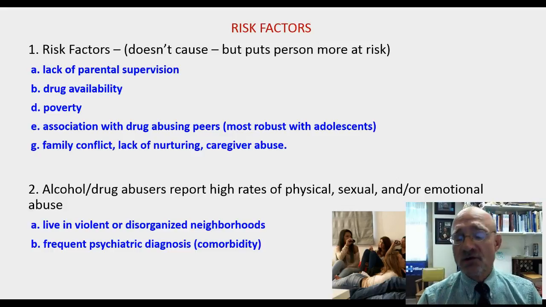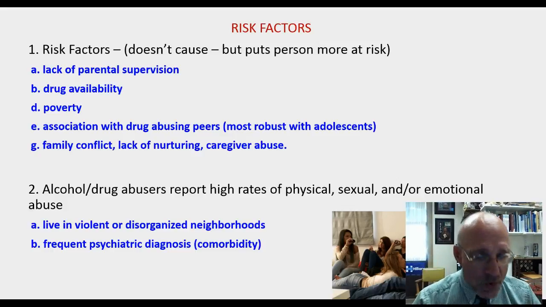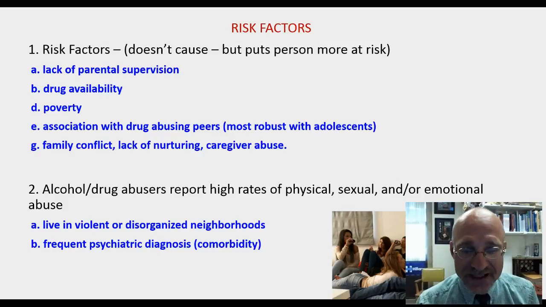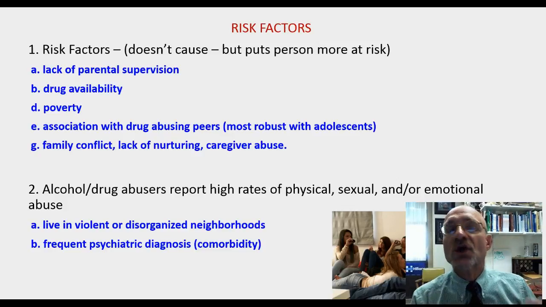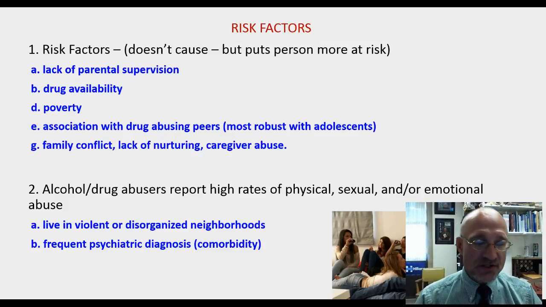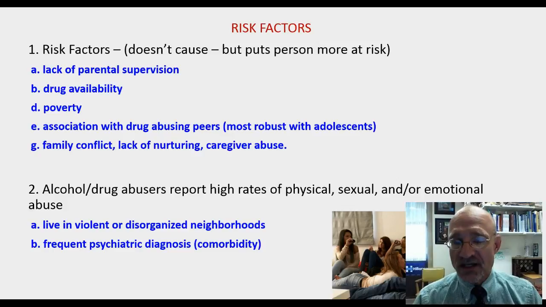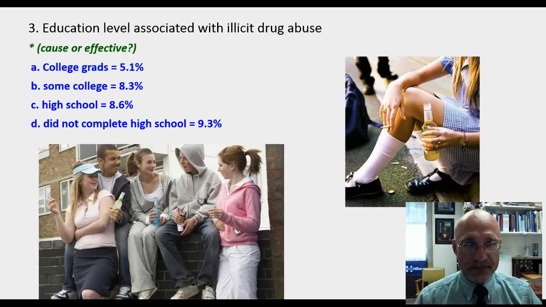Substance abusers have also reported high rates of physical, sexual, and or emotional abuse. They live in violent or disorganized neighborhoods, and this puts a person at risk. It doesn't cause a person to abuse a substance. There is also frequent psychiatric diagnosis. This is called comorbidity. That means there's a substance abuse issue, but there may also be a mental health issue, an anxiety disorder or a depressive disorder, or some other mood disorder.